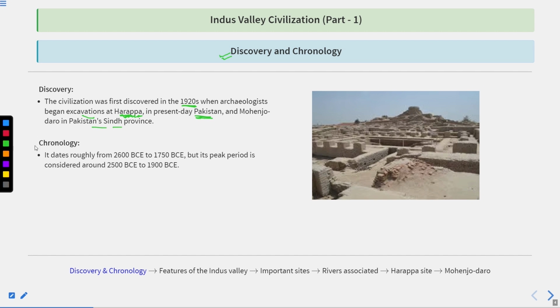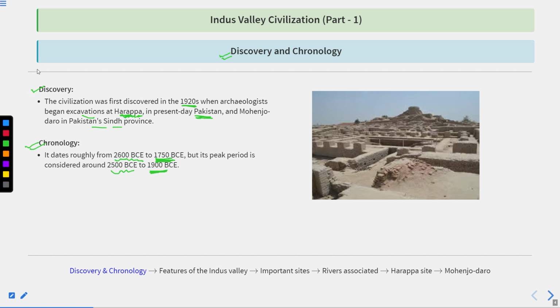Now let's understand the chronology of the Indus Valley civilization. The specific date is not clear, although roughly it started around 2600 BC and ended around 1750 BC. Its peak period is considered to be around 2500 BC to 1900 BC. So the chronology of the civilization was 2600 to 1750 BC, but the peak was around 2500 to 1900 BC. Clear? So that was discovery and chronology.